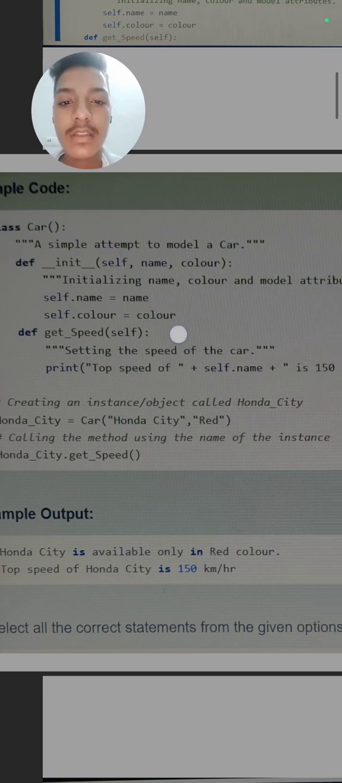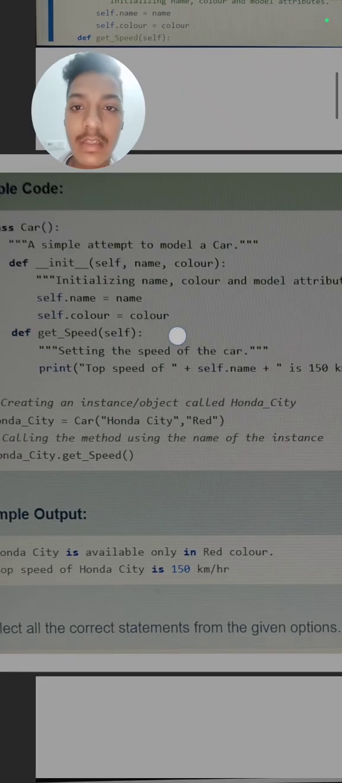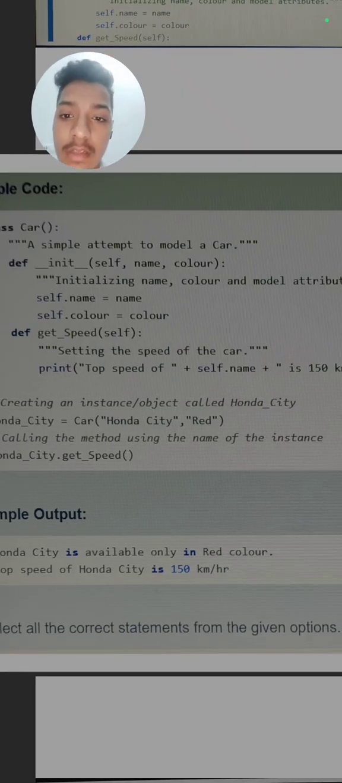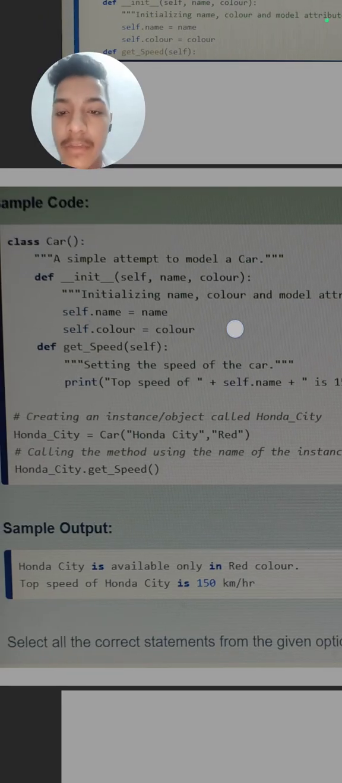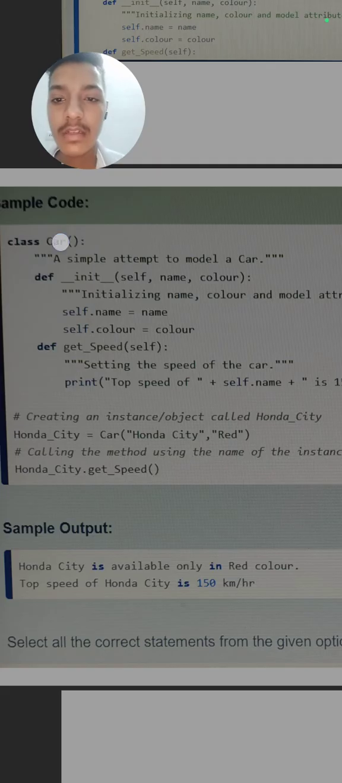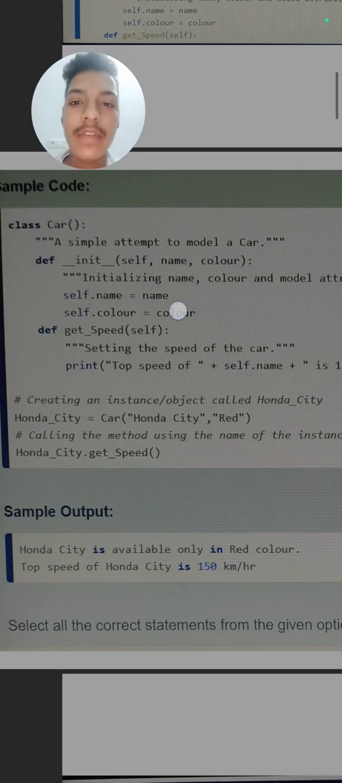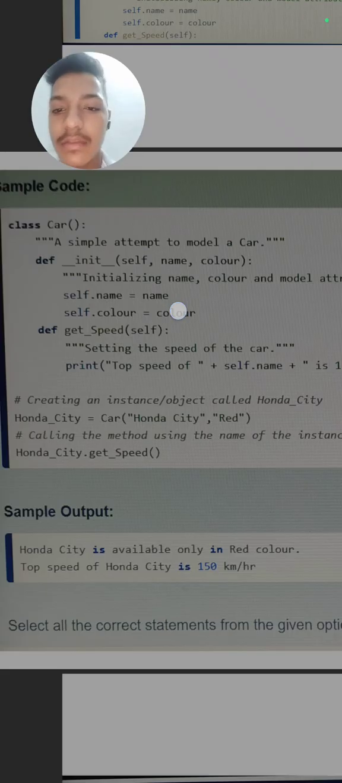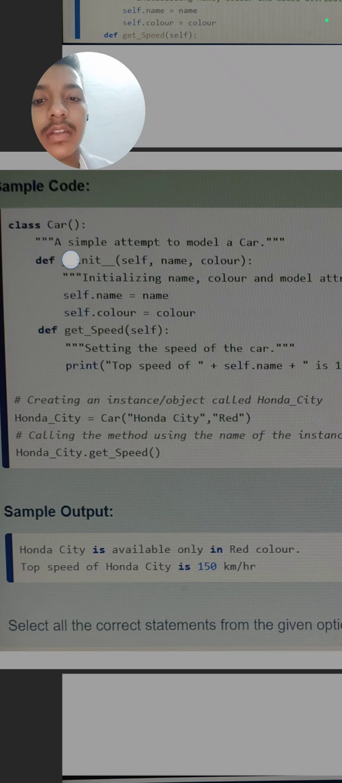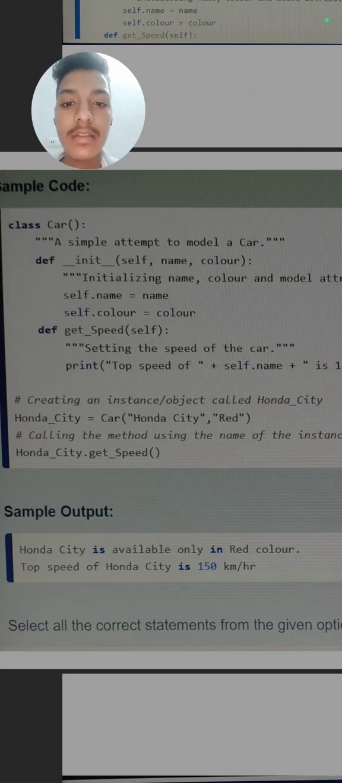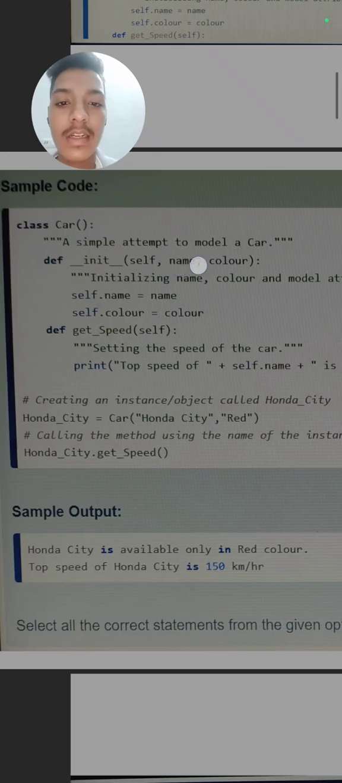This self is necessary to write here. We will understand later why we need to write self here, but you just need to remember that for defining a class, first we will use the class keyword, then a space, then our class name. Then for initializing the variables, we need to use the def keyword like we use in a function, and then we will use double underscore, init, init means initializing, and then double underscore, then in parentheses we will write self here, and then name and color.